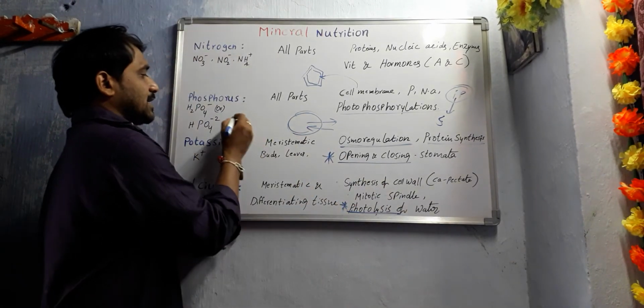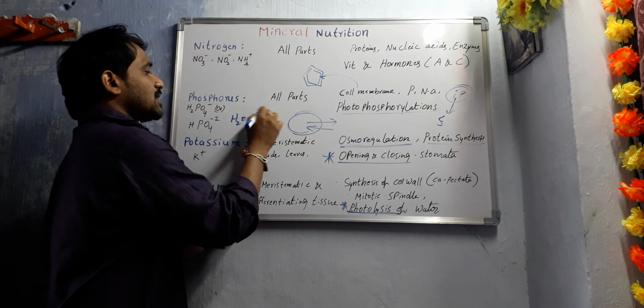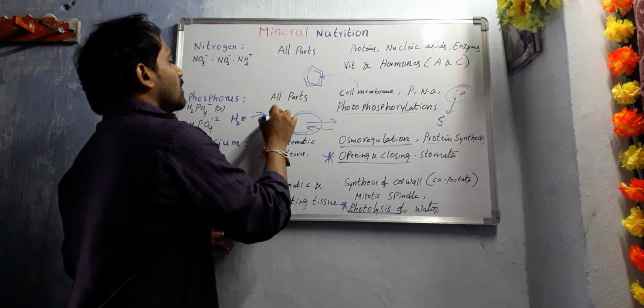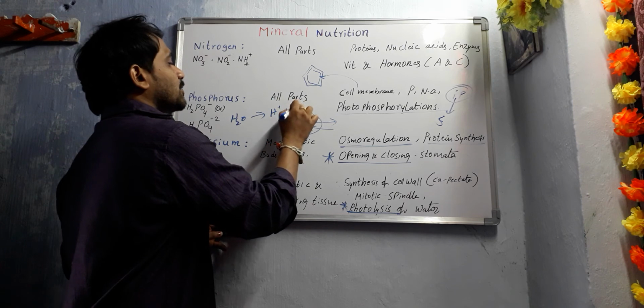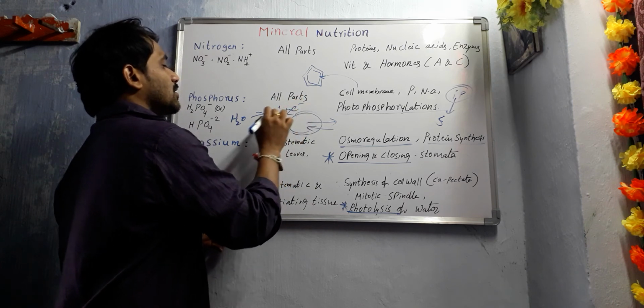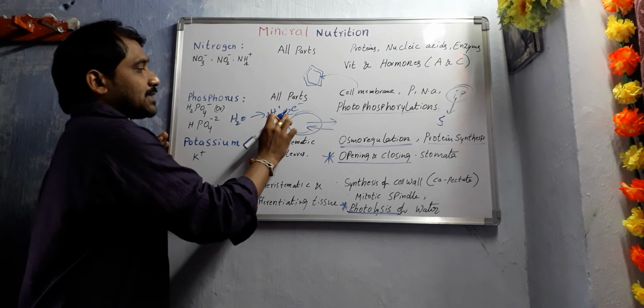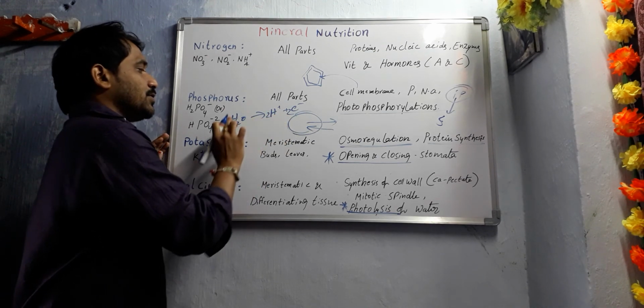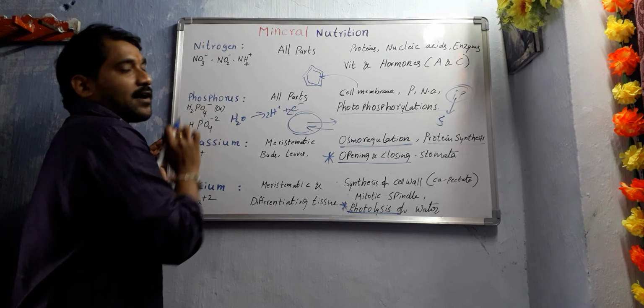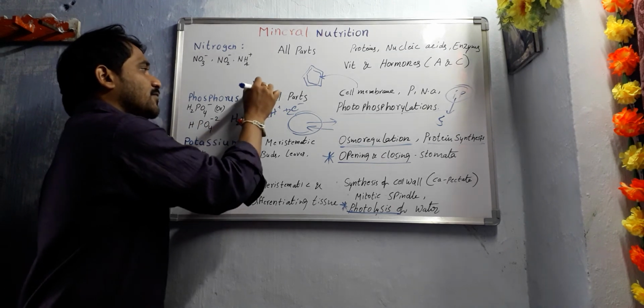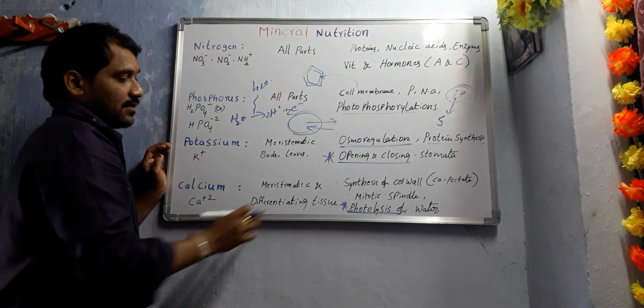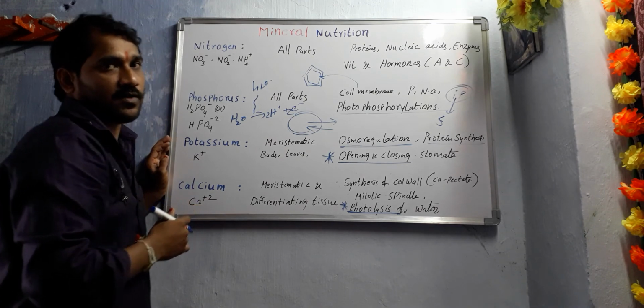What happens in photolysis of water? During photolysis, the water molecule splits into protons and electrons. Two protons and two electrons are evolved due to photolysis of water in the presence of sunlight. This is the definition of photolysis of water.